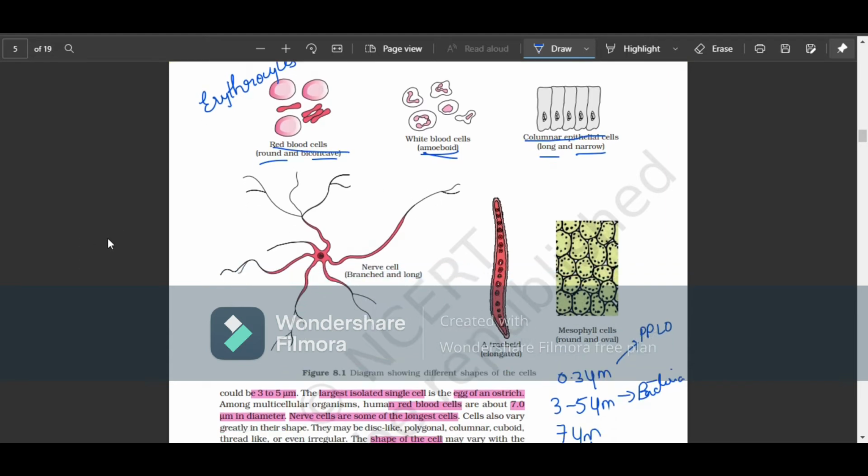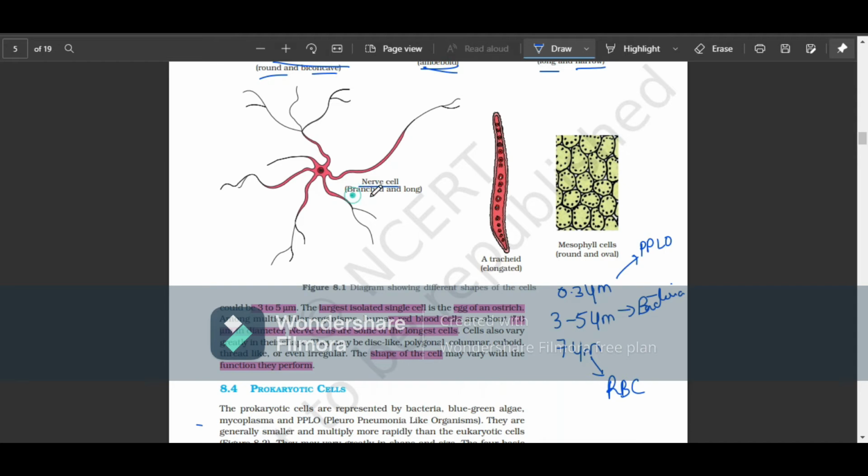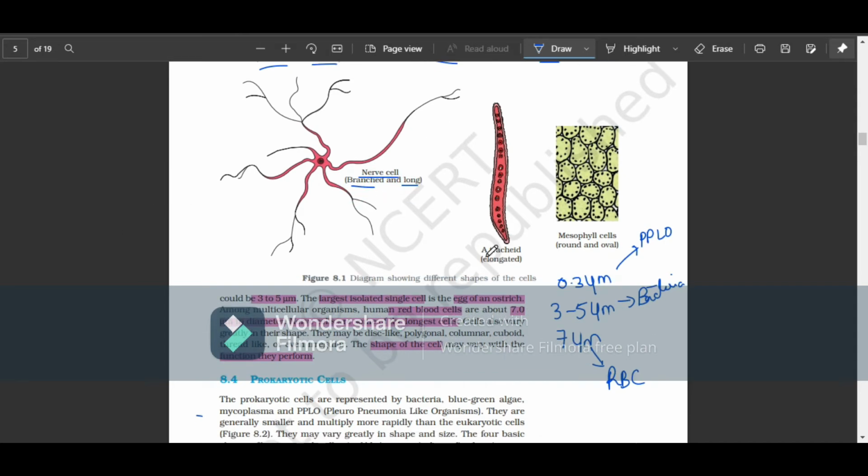If they bear cilia, then they'll be ciliated columnar epithelium. Nerve cells are branched and long. Here you can see the trachea, which is an elongated type. Mesophyll cells are round and oval.